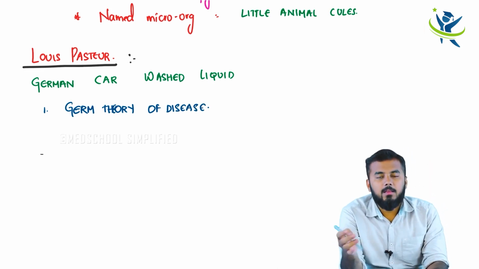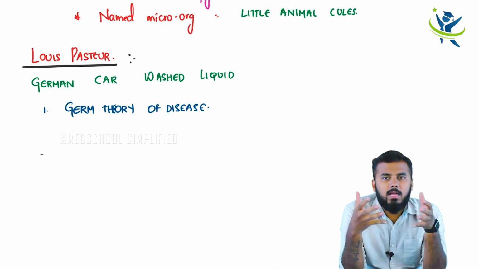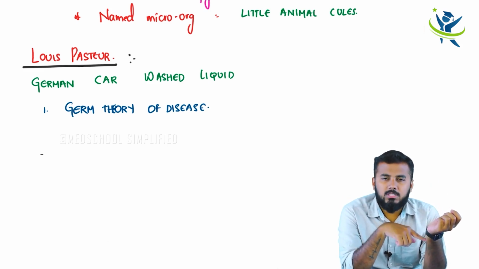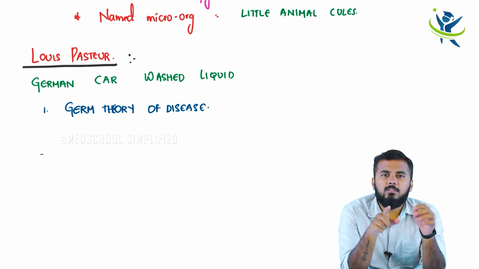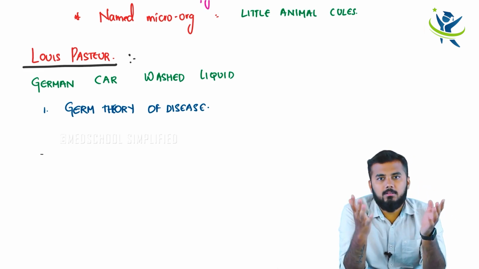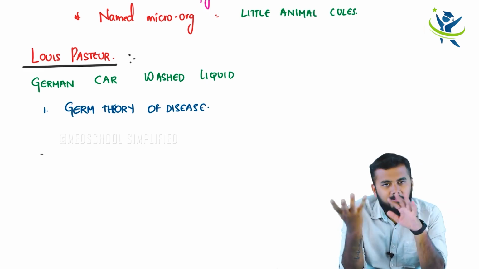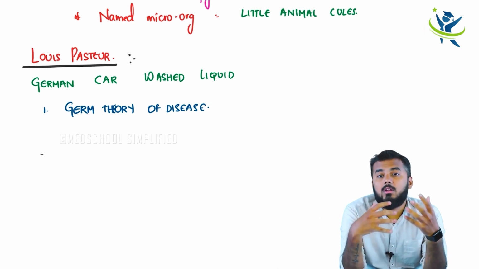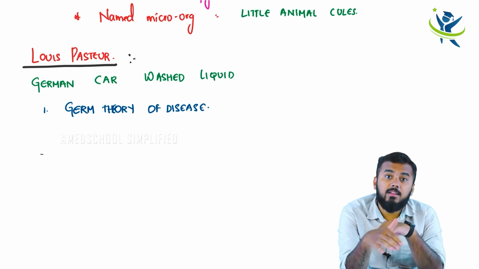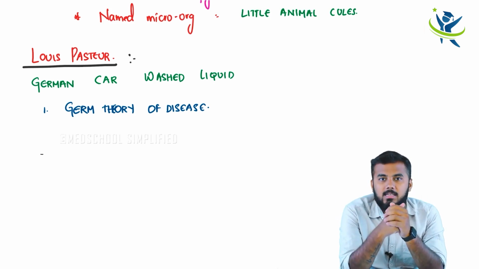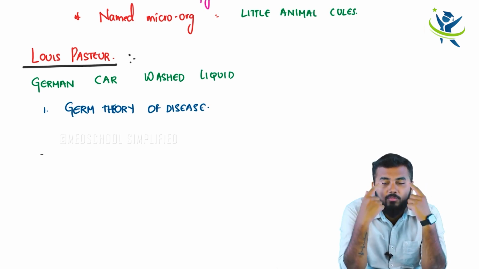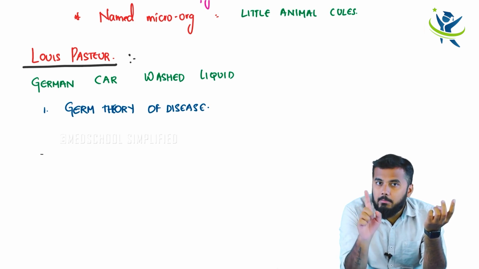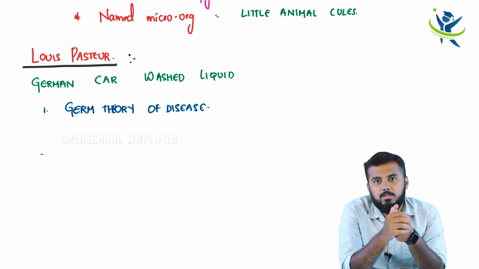Now what is germ theory? Simple, guys. He told that there are some microorganisms which invade your body and cause disease, and you can see these microorganisms only under a microscope. With your naked eye you cannot see them. In the form of a definition, that is what is called the germ theory of the disease.